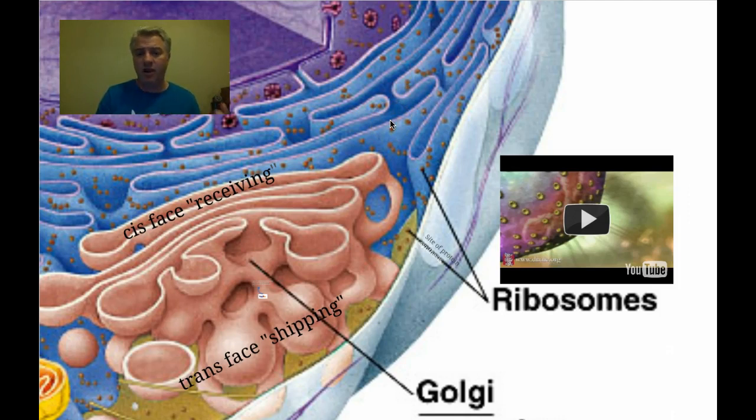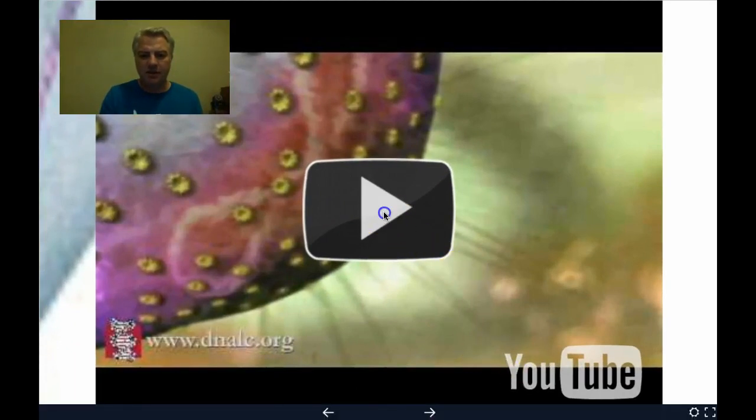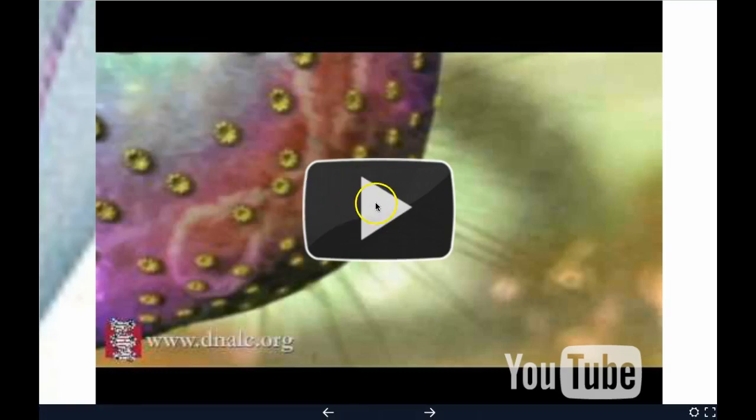We have free ribosomes, which are just found in the cytoplasm, and then we have bound ribosomes, which are found attached to the endoplasmic reticulum, more specifically the rough endoplasmic reticulum, and we'll talk more about that in a bit. We're not going to watch very much of the video here, but it talks a little bit about ribosomes.